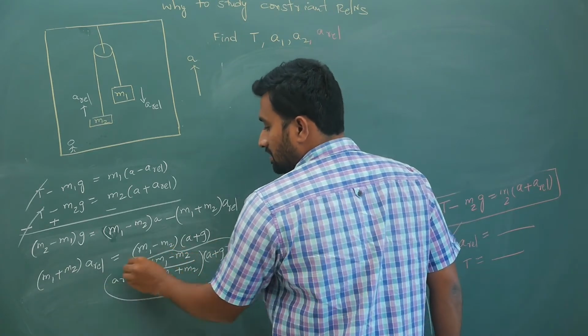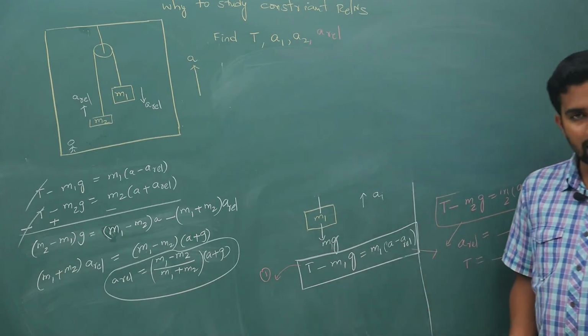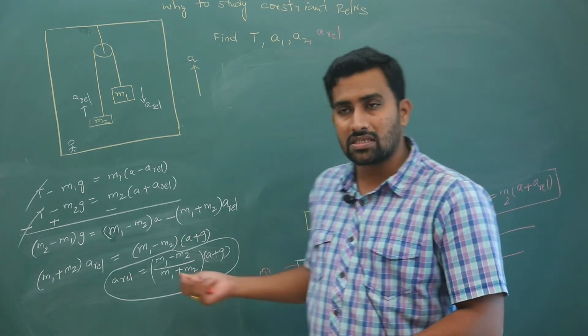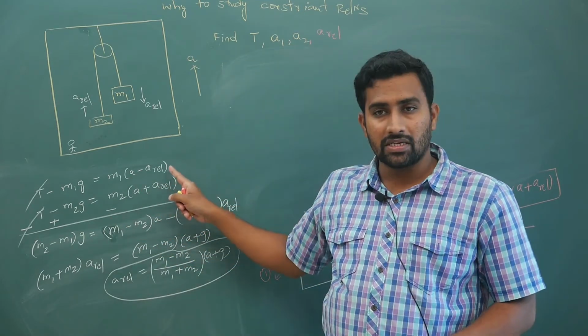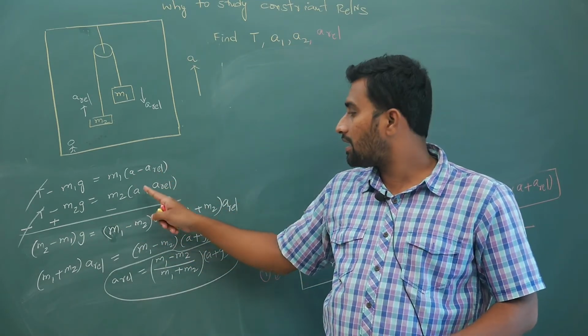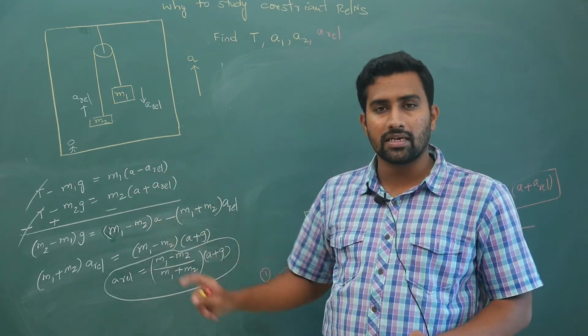Okay, check whether this is correct or not. Right, so this is your final answer. Substitute this A relative into this equation to get the value of T, and your A1 is A minus A relative, and A2 is A plus A relative. So if you substitute these values back, you will get the answer.